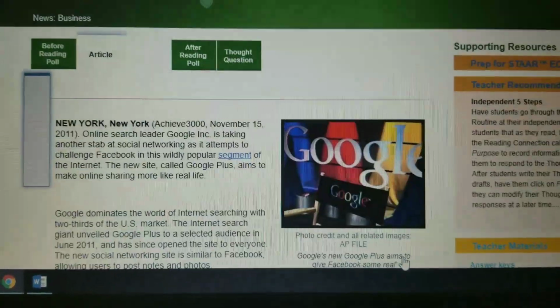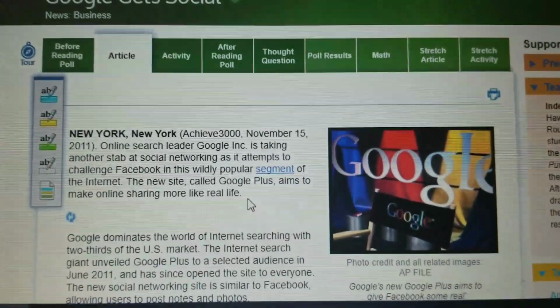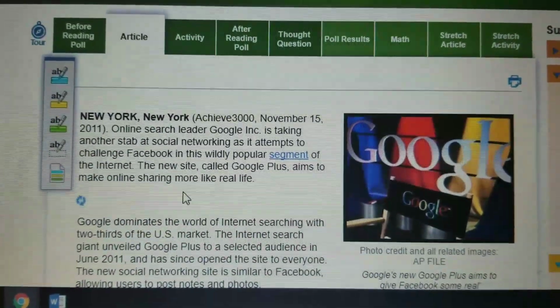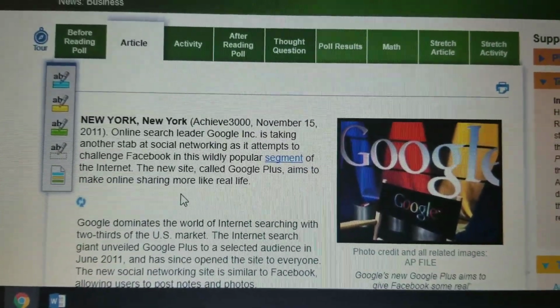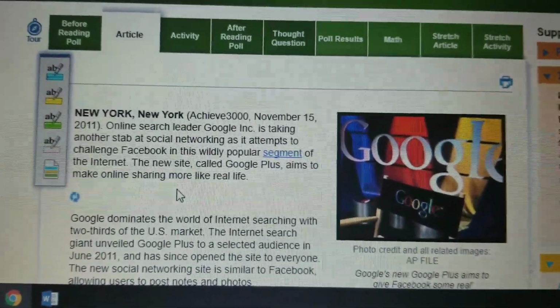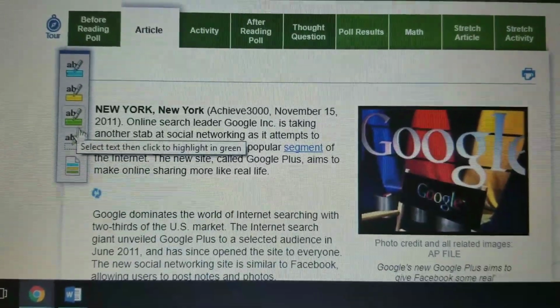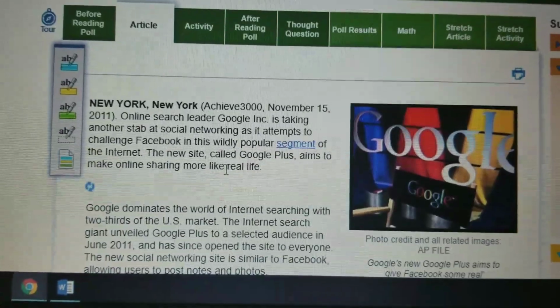Now here's the tool that we're learning how to use now. As you're reading, you will see that you have 3 different highlighters here. These are meant to help you find what is most important, what is something new that you learned, or some valuable information that you just came across. So I'm going to do some examples now to show you how to use the highlighter tool. That way, when you're reading an article on Achieve 3000, you'll know how to use the highlighter.